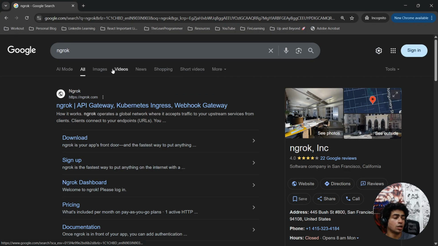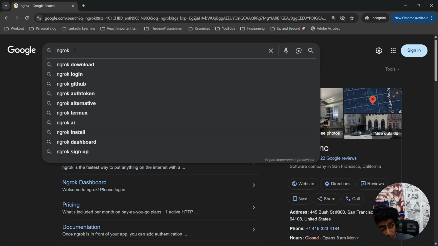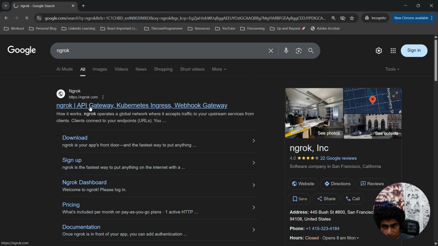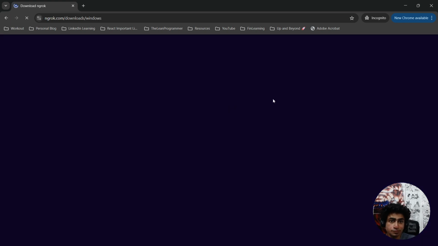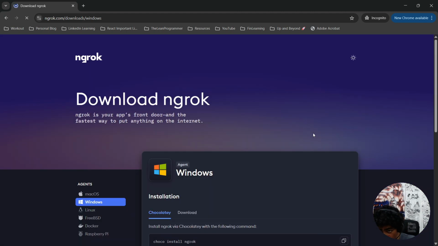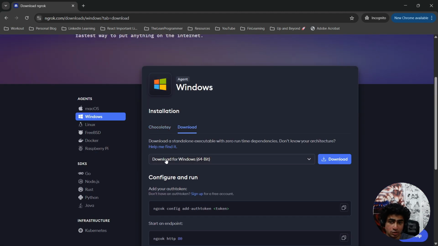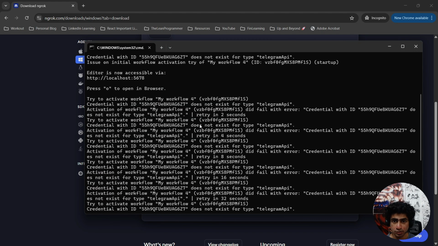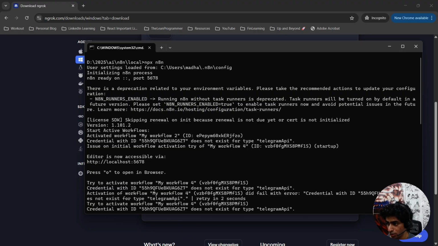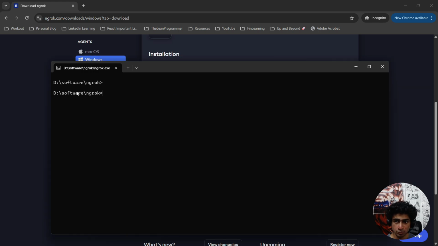All I need you to do is search for Ngrok on Google, go to the first link, just sign up, create a free account. That's it, and download Ngrok. You can download it for free, very easily. You can download the simple one, Windows. Once you download it, just install it, and then you will have an ngrok.exe. Just open it, and it's going to look something like this. Wherever you download it, it's going to be like this.